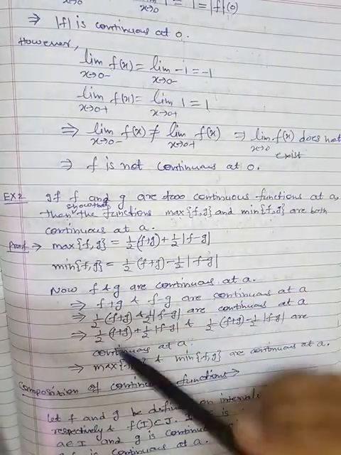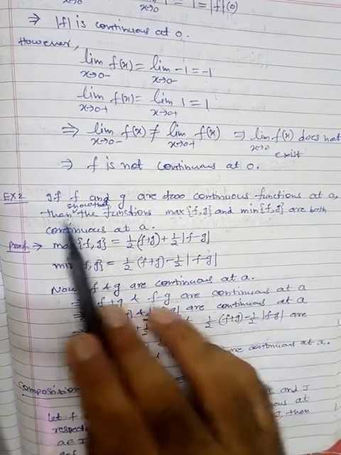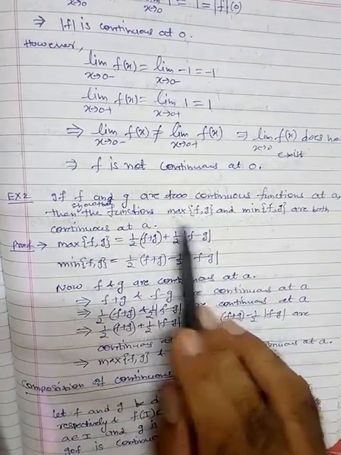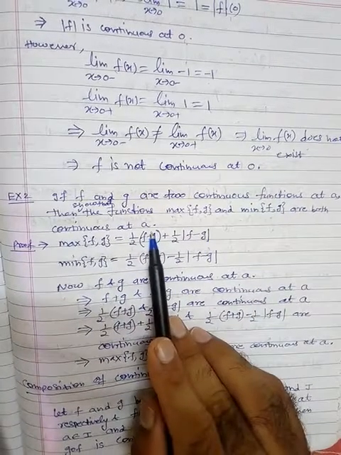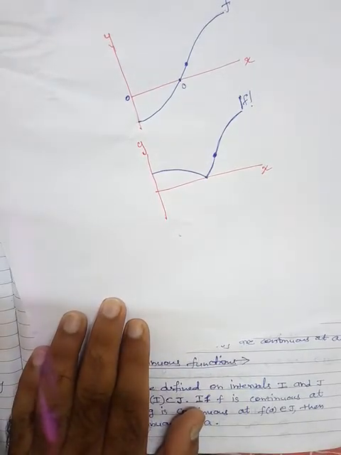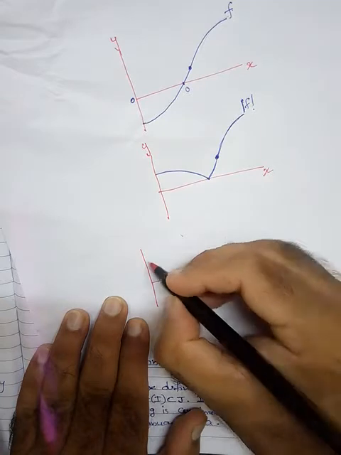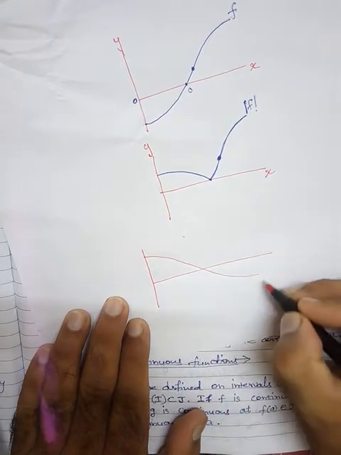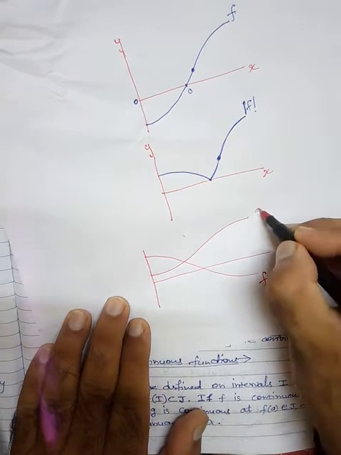Now another important example. Suppose we have two functions f and g continuous at point a. Then show that the maximum of f and g and the minimum of f and g are both continuous at a. What is the meaning of maxima or minima? Here let's see. Suppose we have two functions, one is this f, another one is this g.